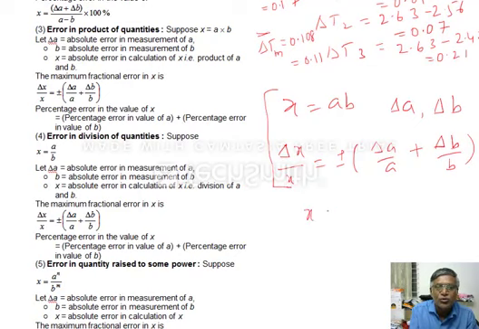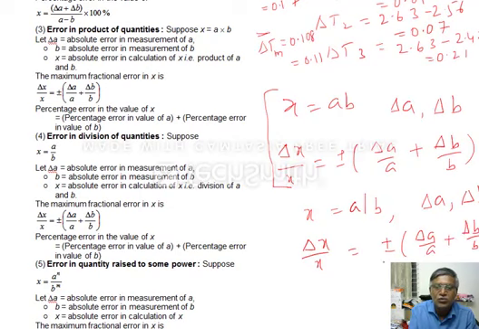Suppose X is equal to A by B. Division में. Here also delta A is the error in A and delta B is error in B. So delta X by X, here also the same thing, plus or minus delta A by A plus delta B by B. That's all.